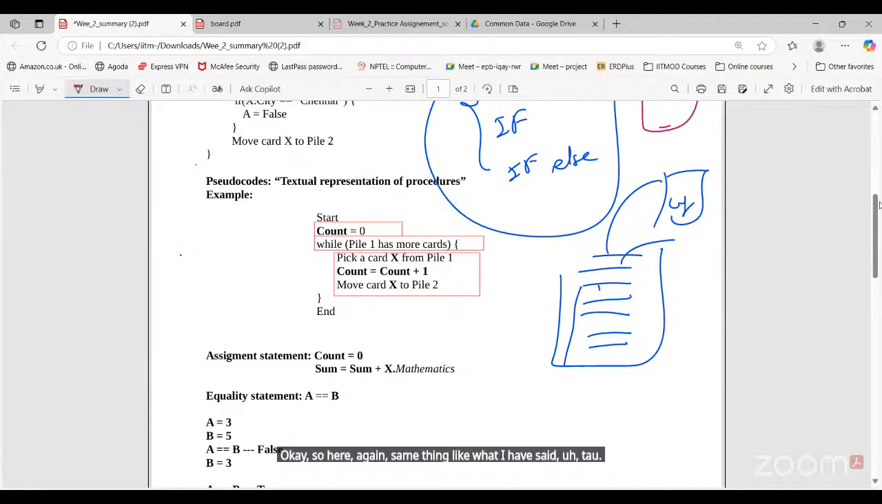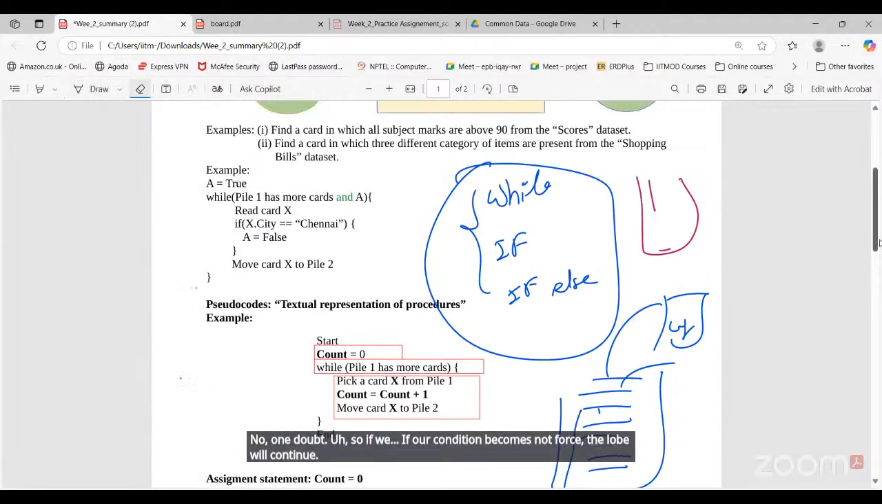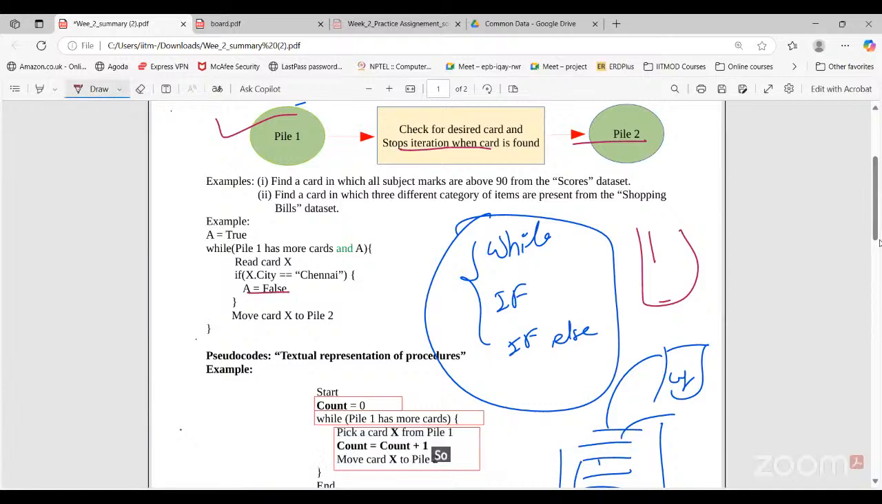Sir, one doubt. If our condition does not become false, the loop will continue for our full loop inside the while. If it does not become false, what will happen? Let's say all the 30 cards, we don't have any cards from Chennai. In that case, the condition will never become false, right?